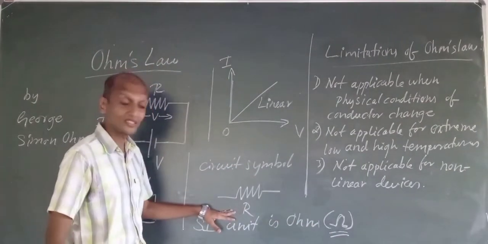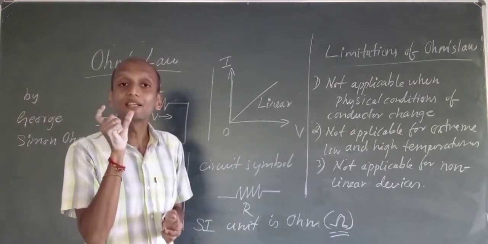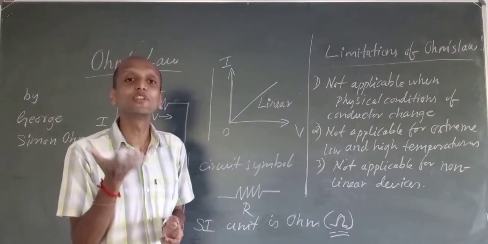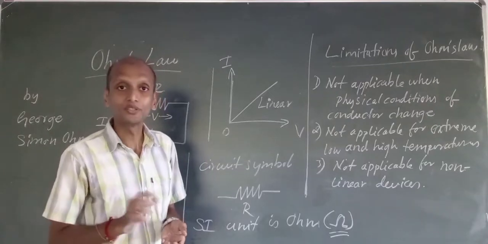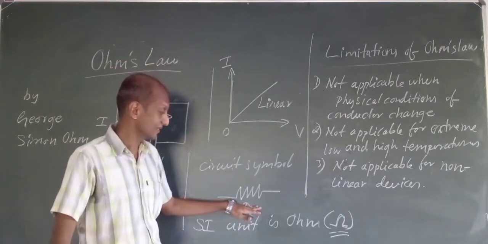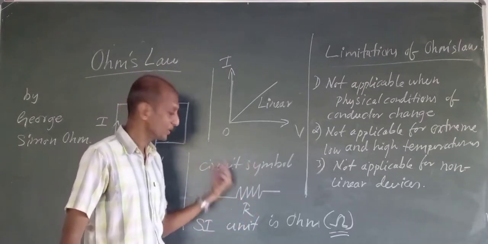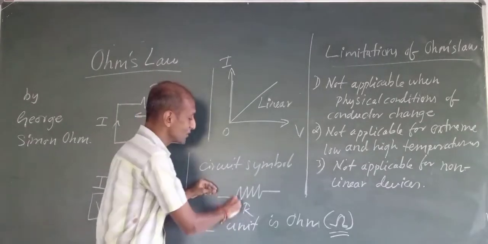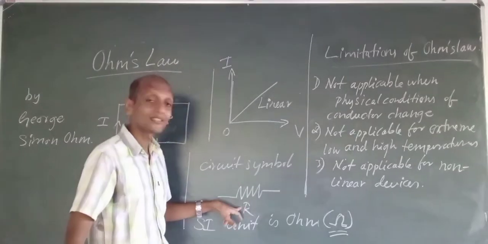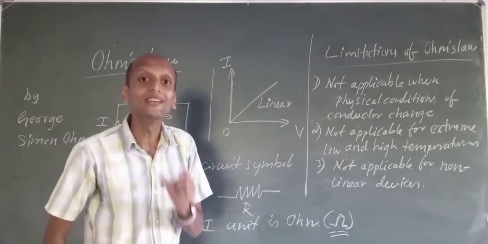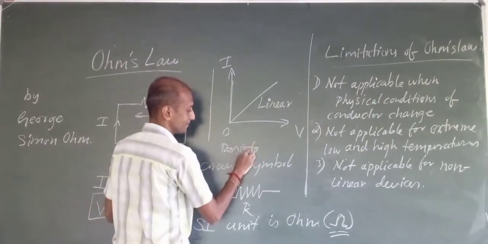The circuit symbol of a resistor: a resistor is a circuit or electronic component which makes certain opposition to electric current flow. We represent a resistance or resistor in this way in the circuit, drawing a zigzag, and we call this a resistor. Resistance is the property, and the resistor is the component.